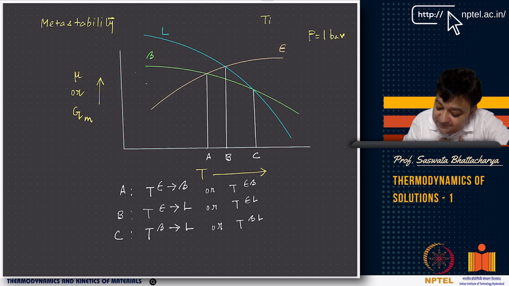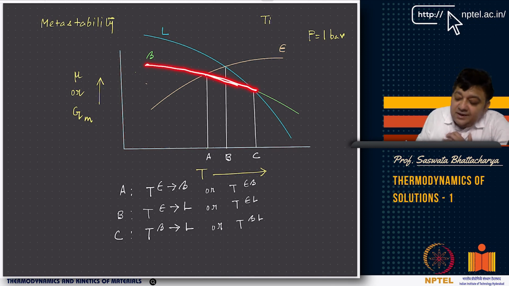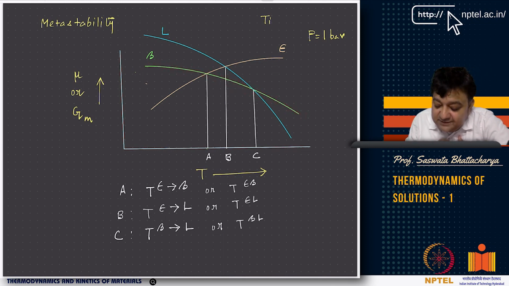But as you can see, between A and C, look at the green curve here. This green curve corresponds to the energy of the BCC phase beta. Okay, BCC allotrope of titanium or BCC structure of titanium, or this BCC phase of pure titanium, which is beta. Right now, as you can see here, in this regime between A and C, this has the lowest energy, right? This has the lowest energy from the diagram.